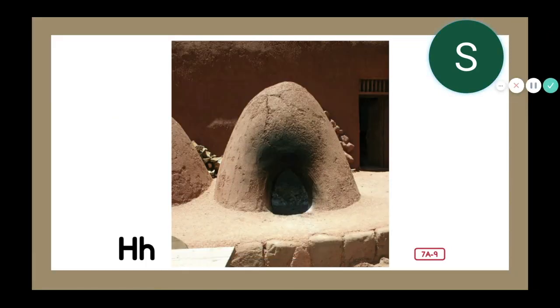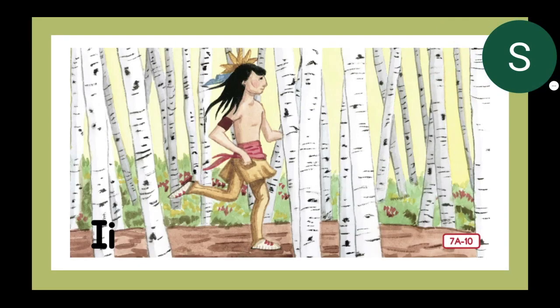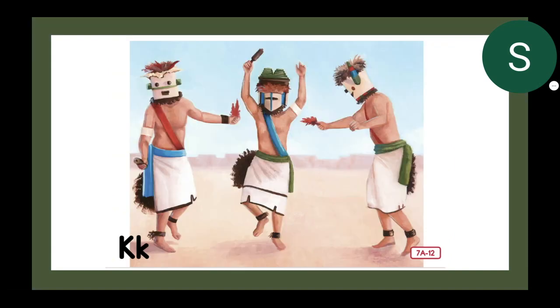H is for hopi ovens that baked warm bread. I is for Iroquois, runner on the trail. J is for juniper berries used to dye tan blankets. K is for kachina dancers who hoped for rain.